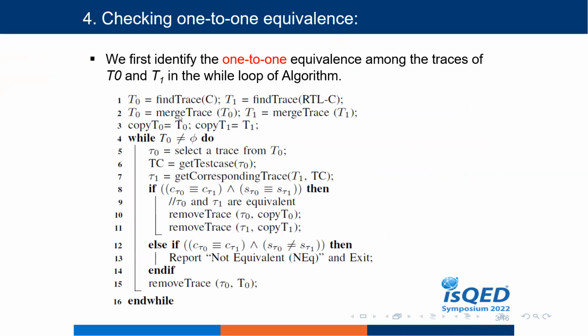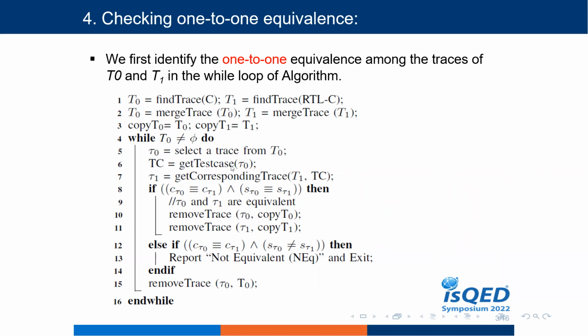Next is one-to-one equivalence checking. First we copy the combination traces of T0 into copy T0, and T1 into copy T1. In our approach, we first identify the one-to-one equivalence among the traces of T0 and T1 in the while loop. As you can see here, first we select a trace pi 0 of T0.